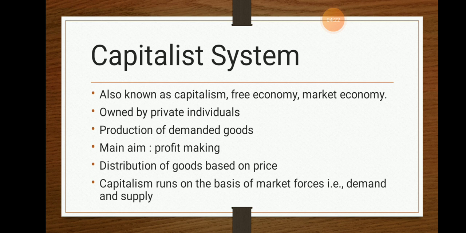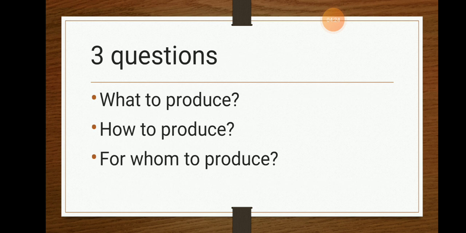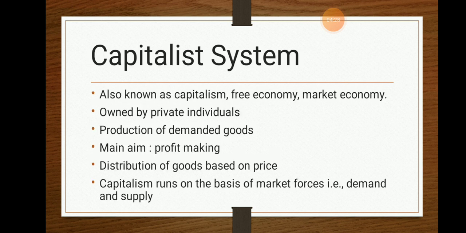Okay, now which was the next question? The next question was how to produce. How to produce, in the sense of who will produce? There are two kinds of goods in our current economy: one is capital intensive goods and the second is labor intensive goods. Now what are these? The manual work done by laborers is known as labor intensive goods, and the work done by machineries is known as capital intensive goods. So the economy or the private people should decide to what extent it should be labor intensive and to what extent it should be machinery intensive.